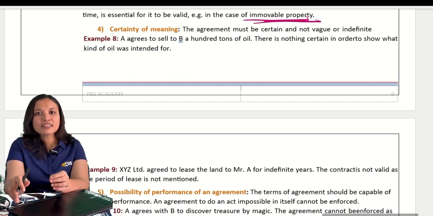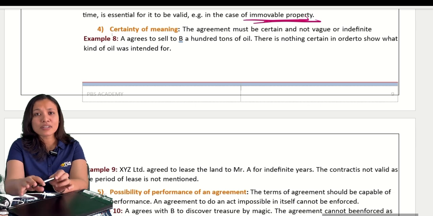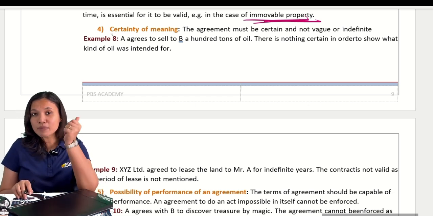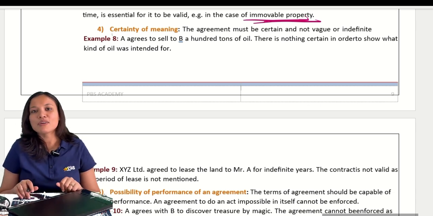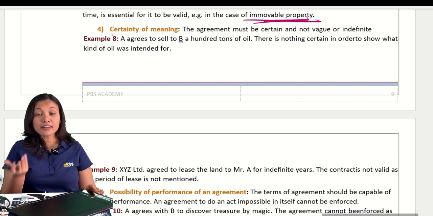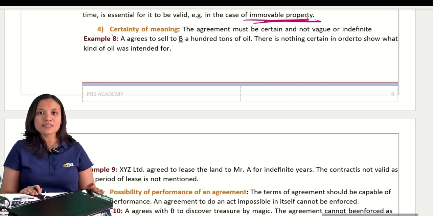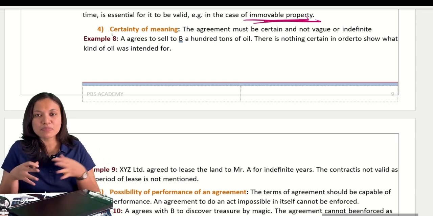Next one, moving on to the next one, that is our certainty of meaning. Very, very important. It comes so many times overall in the chapter. I'll be asking you the question again and again. Okay, then you should be able to tell me like this. How will you tell me? Like this. Okay, what's meant by certainty of the meaning? Certain. What certain? Meaning. The meaning of the contract must be certain. Certain means very clear. When I read this, there must be no confusion at all.